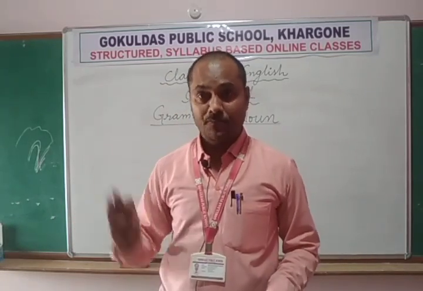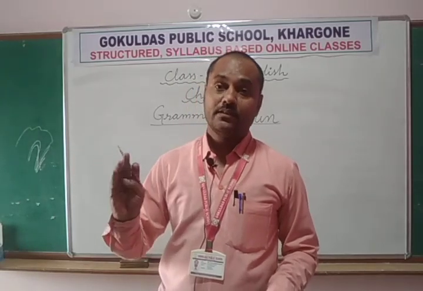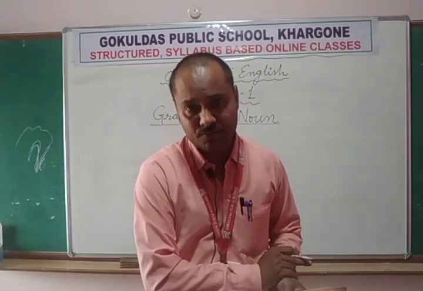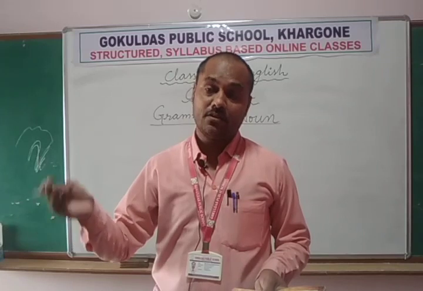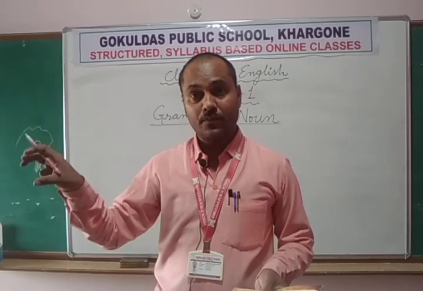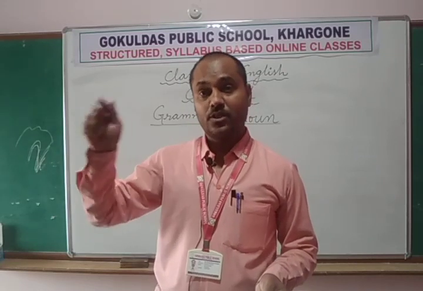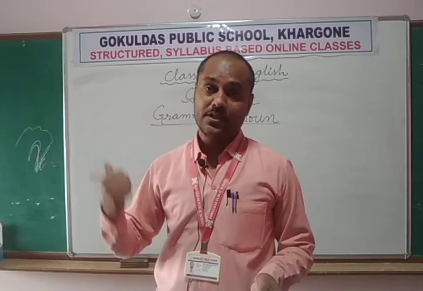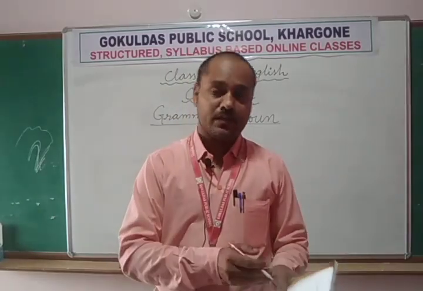Khargon is also called a city, Indore is also called a city, Bhopal is also called a city. There are so many villages, but they have their proper names also. Parud is a village, Gogawa is a village or town. So town is common for every town, but Gogawa is especially for that place only. So the special names are called proper names, but the common names are called common nouns.